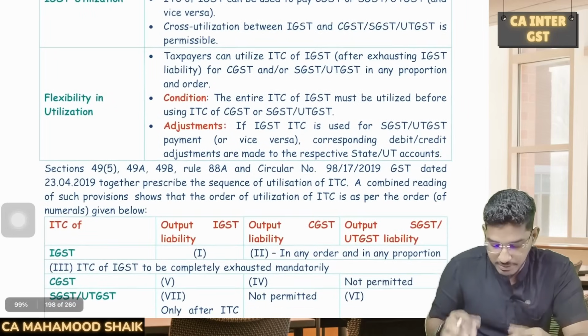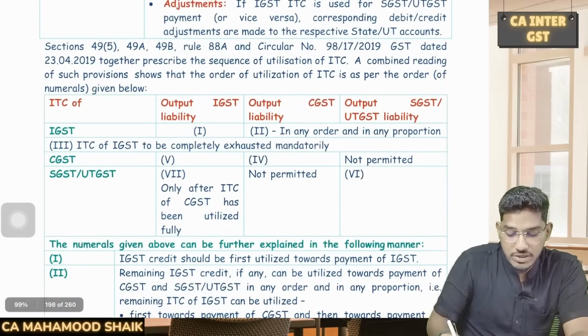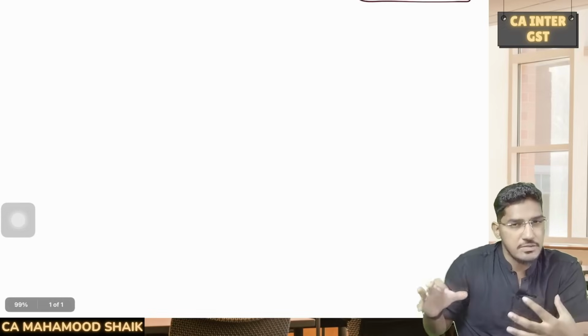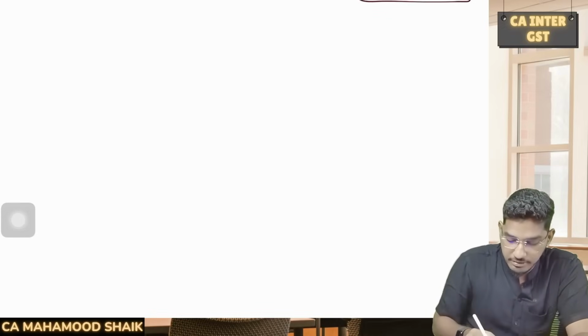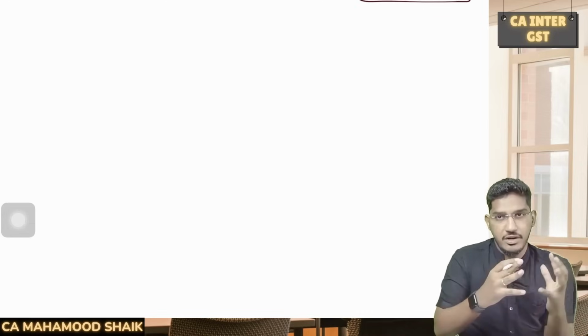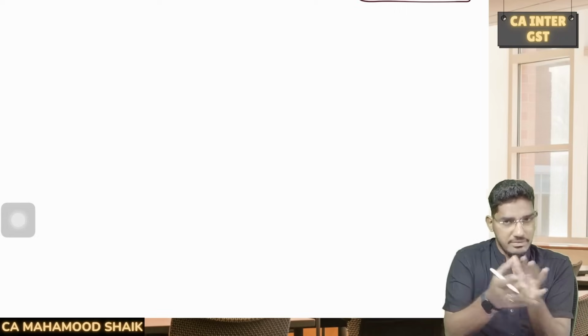So I have here from the material, how can you utilize that input tax credit? What is the manner of utilization of input tax credit? We have given it here in the material, but let me try to explain it in a detailed manner now. Always start with this format, the format I'm going to tell you, and try to present your answer in this format only. Even in our regular class, we have done the same thing.